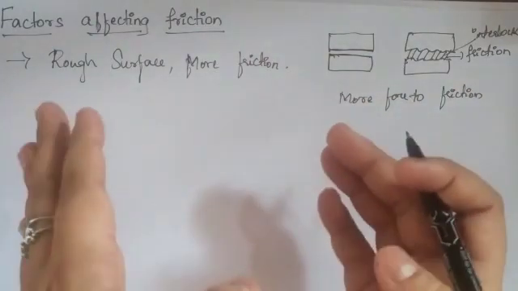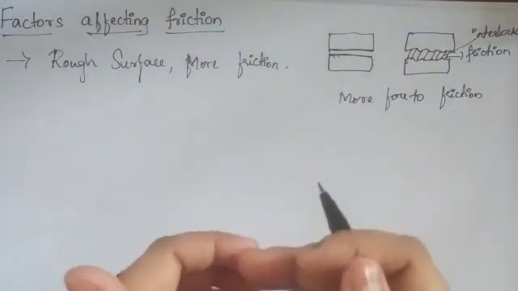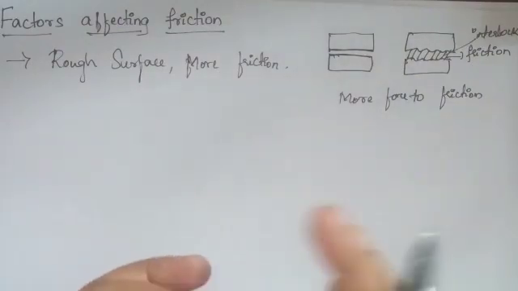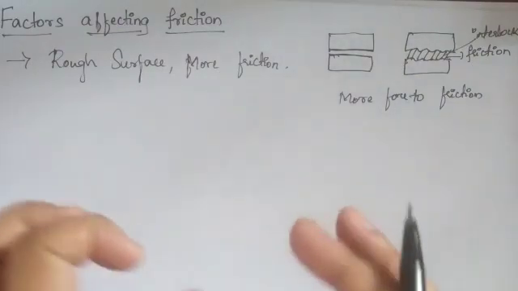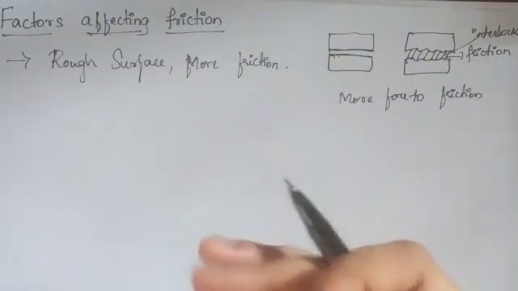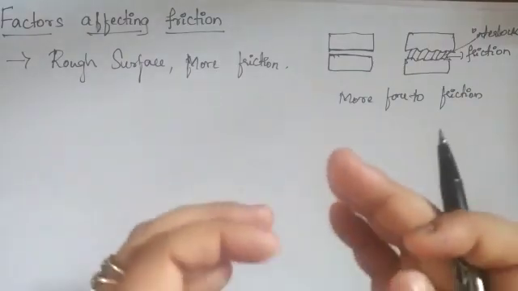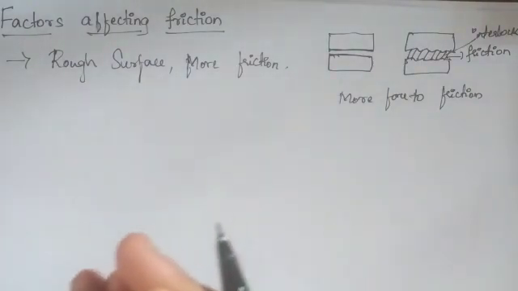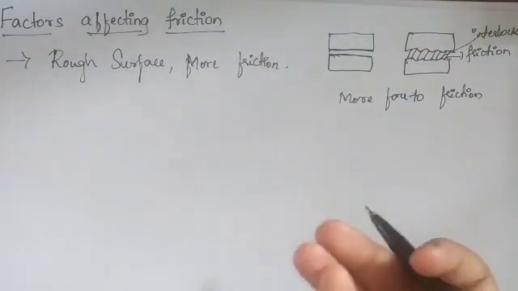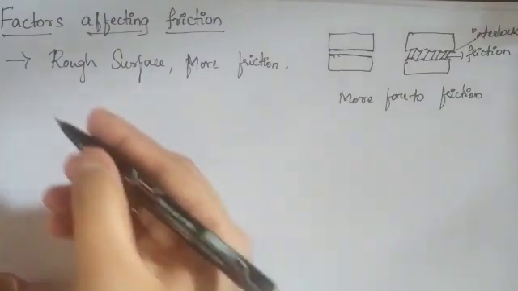Okay, understood. In the case of a smooth surface, it is a little bit less than a rough surface. You can't say that in a smooth surface there is no friction at all, because there will be some sort of friction. For that friction, we have to apply a less amount of force to overcome it. But in the case of a rough surface, more friction will be there, so more force we have to apply. This is the first point which affects the friction.